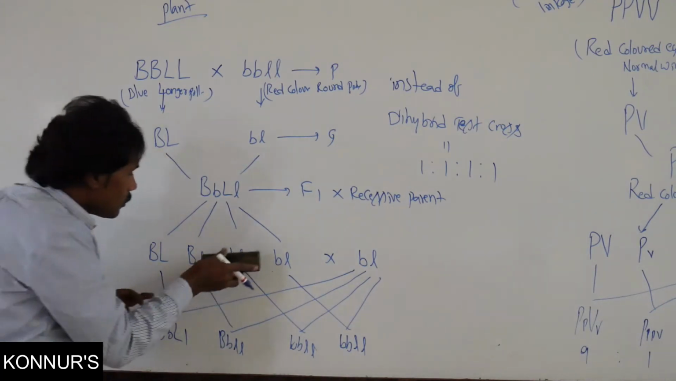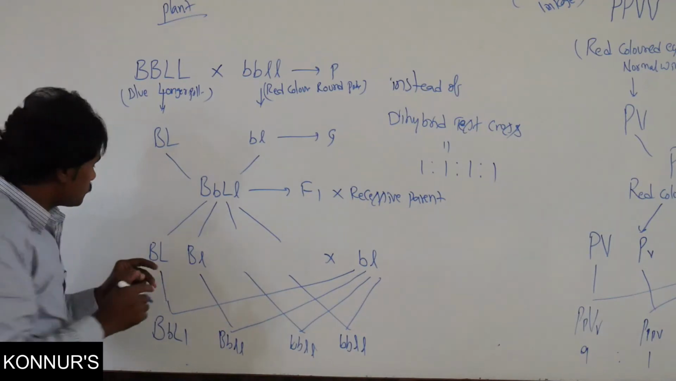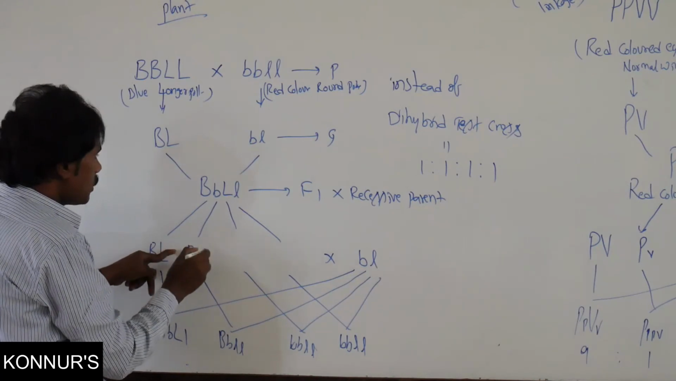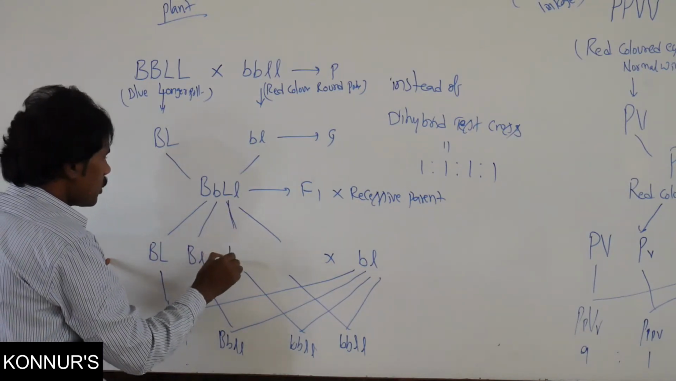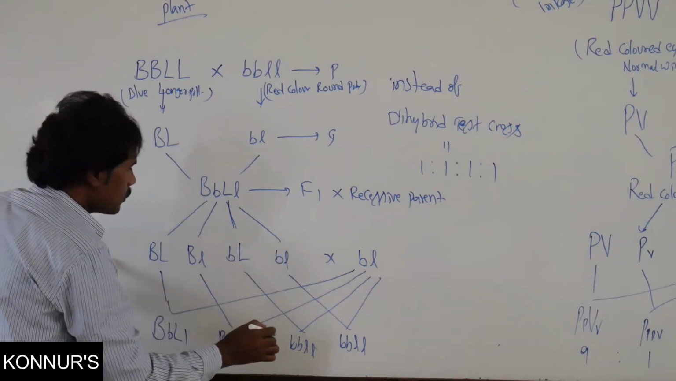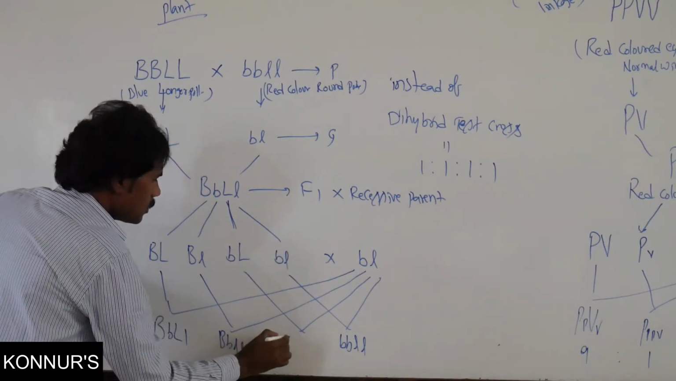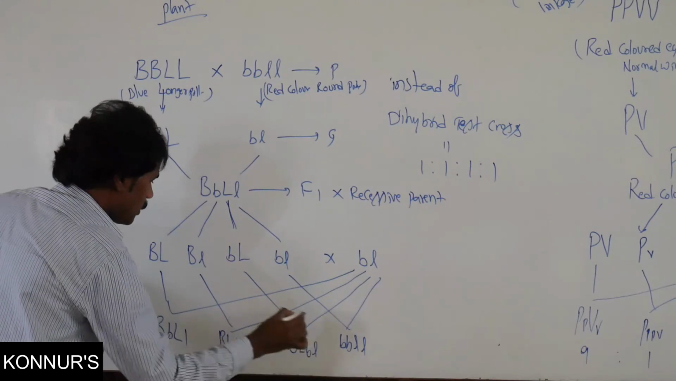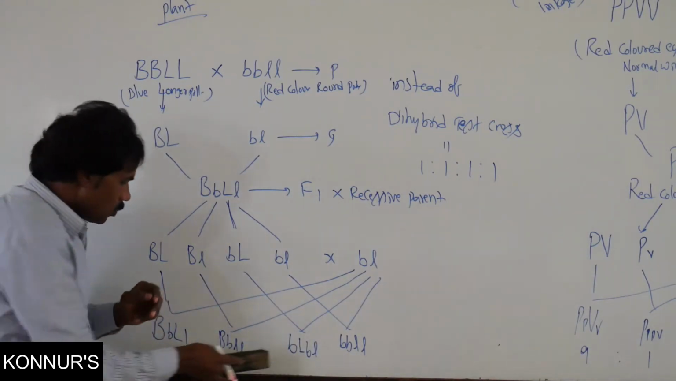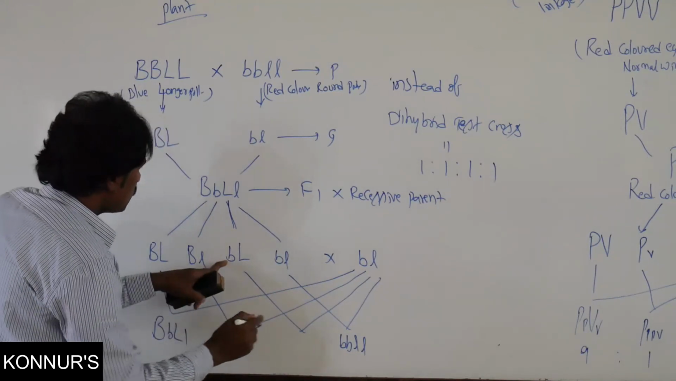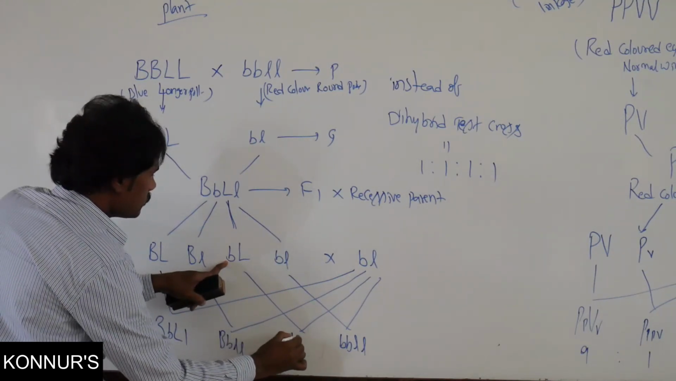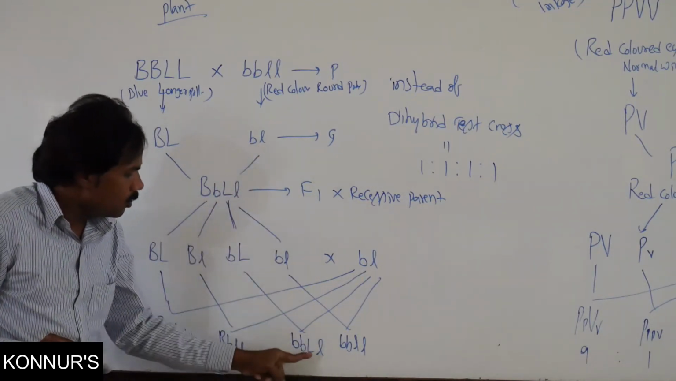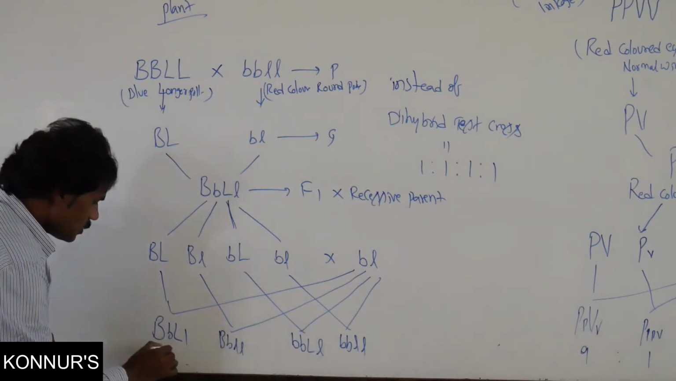Here, one more. There may be possible capital B capital L, capital B small l, small b capital L, and small b small l. Like this it is present, or one can write here small b capital L small l. That means red color and round pollen.